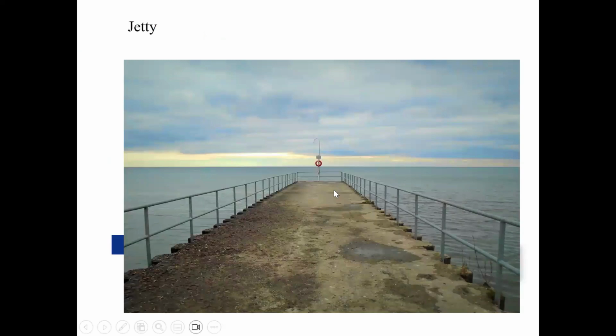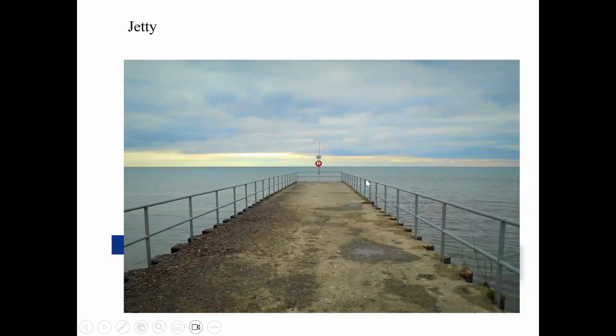This is the photograph I could find of a jetty. Some old photographs. I could not find a proper photograph. Normally jetties are T-type. So this is one arm, and I could not find that photograph of a T-type jetty, so that berthing can be done. Here it is not a T-type, it is I-type.